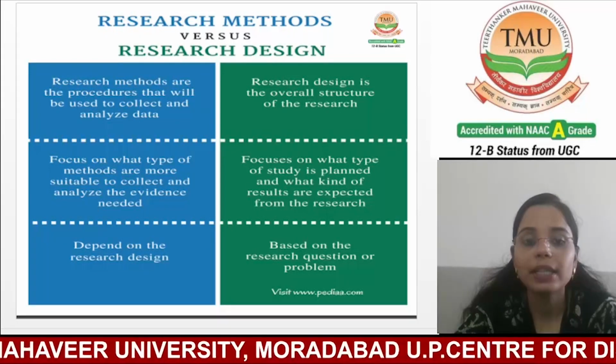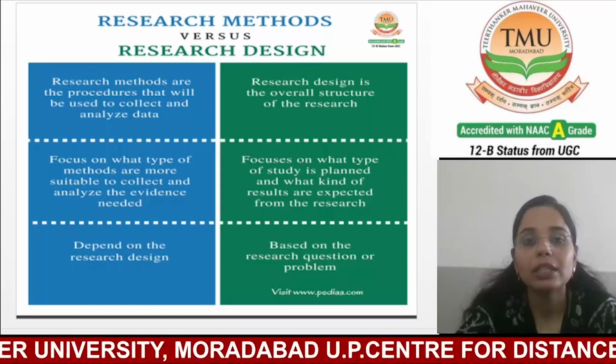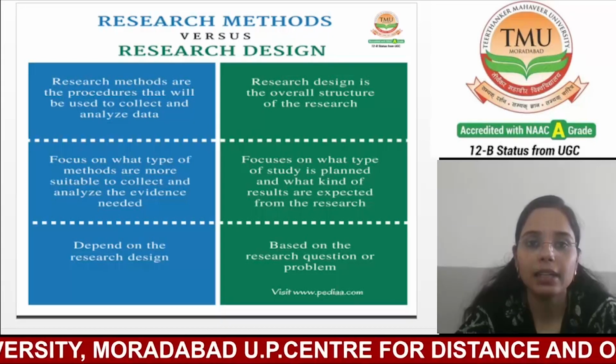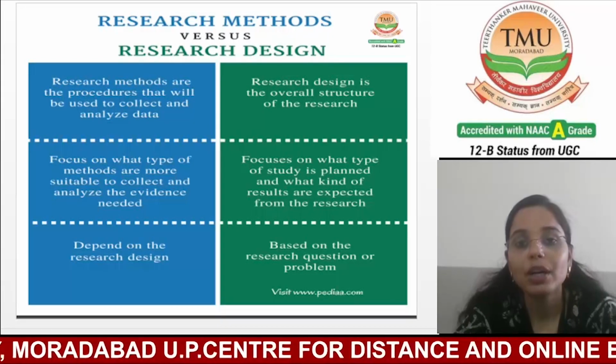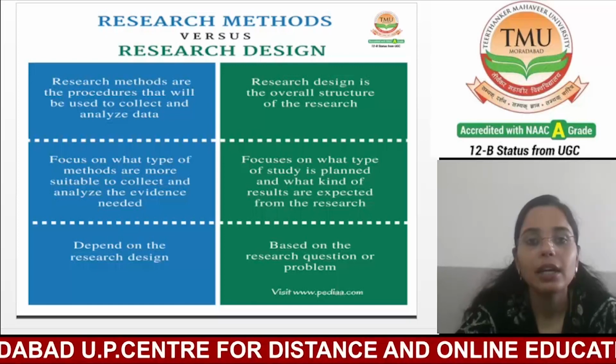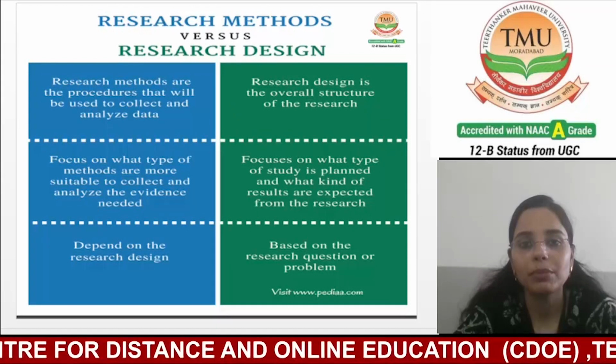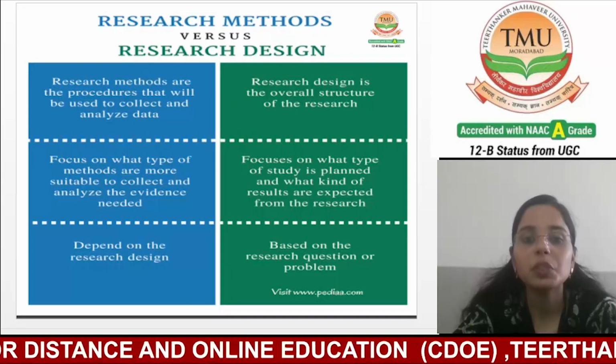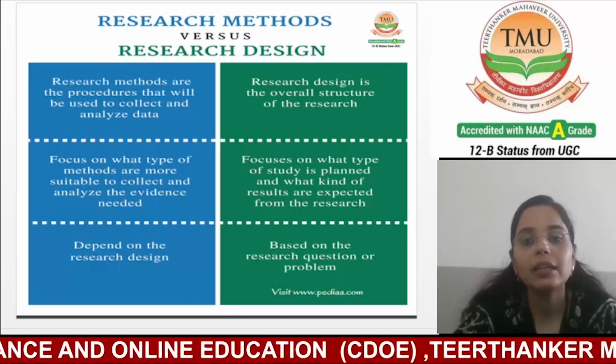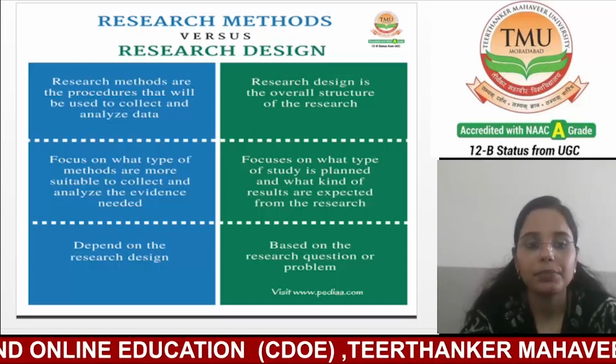Now the next one is research methods depend on the research design. And the research design is based on the research questions or problem. So these are the basic differences between research methods and research design.